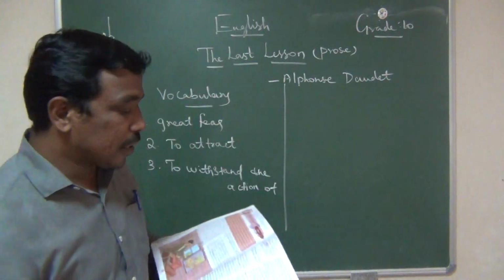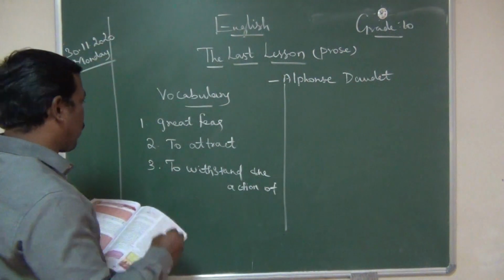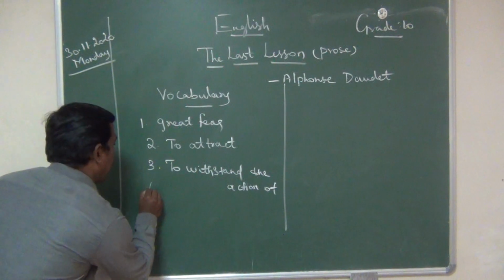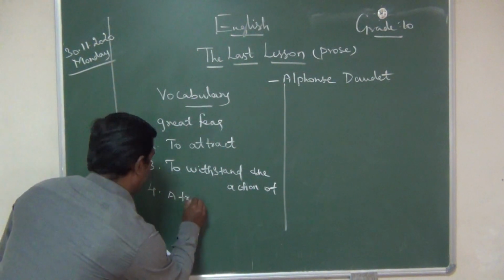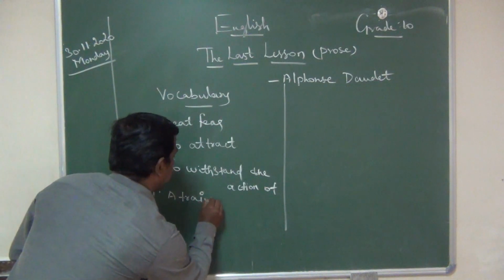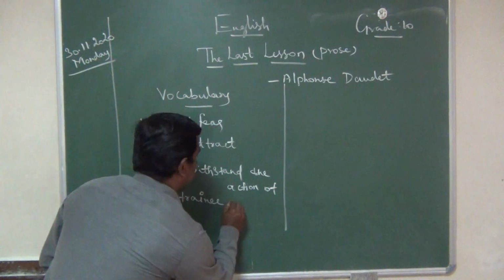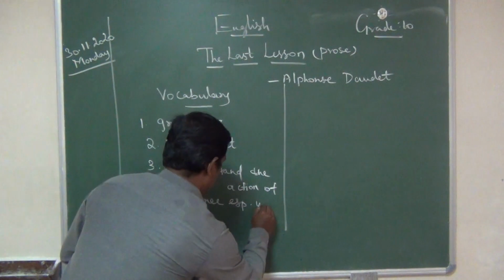Blacksmith Wachter. What is the meaning of apprentice? Apprentice means a trainee, especially in a skilled trade.